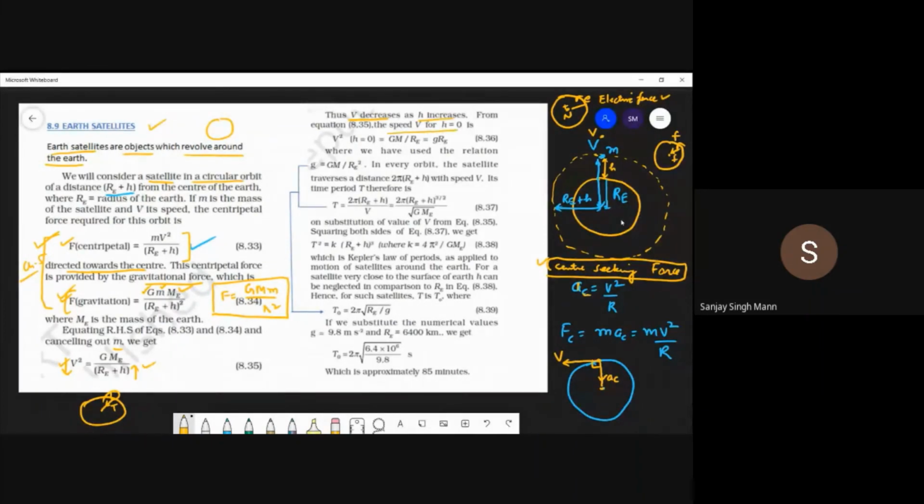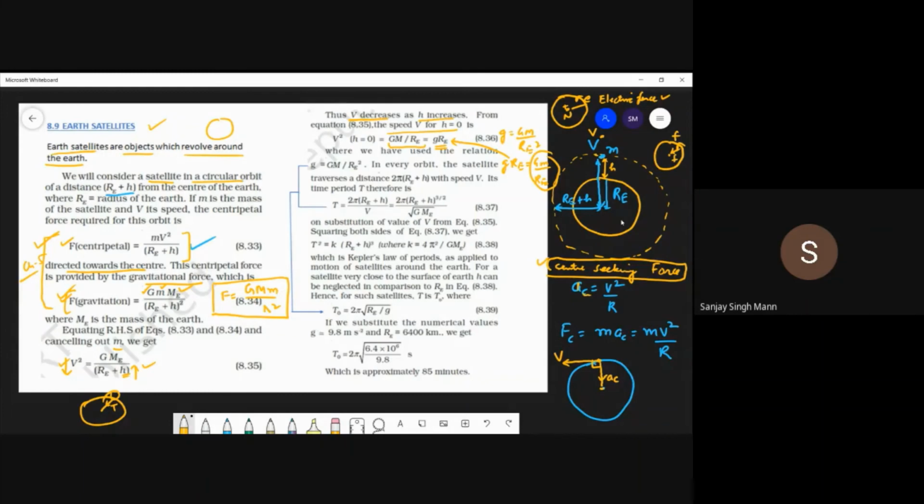So at h equals 0, from this equation, when we put h equals 0, what will be the value of v square? The value of v square will be GM upon Re, and again putting the value of g, that is GM upon Re square. And GM upon Re is gRe, we did it earlier also today, right? So putting this value of GM upon Re equals gRe, we get the value of v square as gRe.